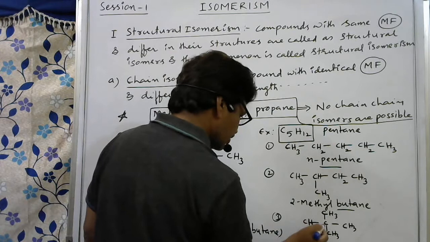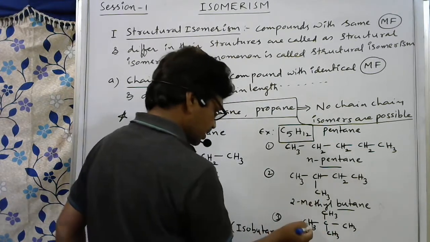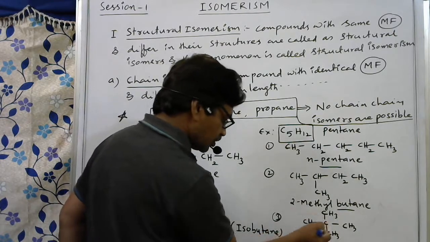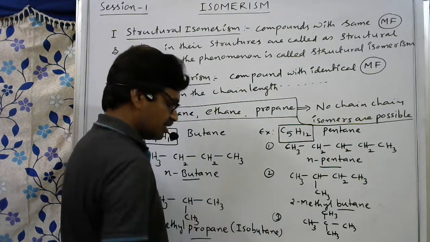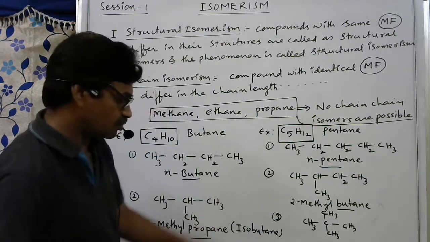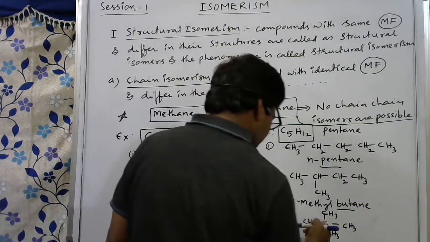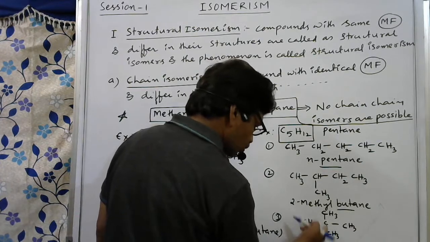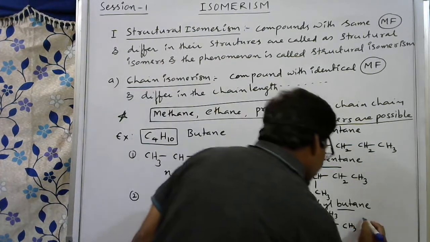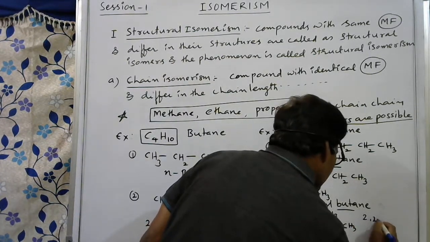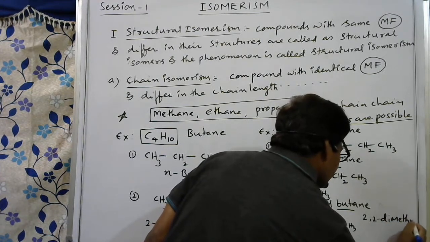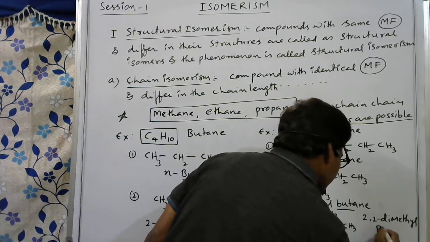Here also 1, 2, 3, 4, 5, and at all the carbon atoms there are 3 hydrogens. 4 carbons are there, 4 into 3, 12 hydrogens. C5H12. So what is the name of this compound? If you write the name 1, 2, 3, propane it is. But on the second carbon 2 methyl groups are present. So we can write 2,2-dimethyl. 2 methyl groups are there. So 2,2-dimethyl propane.